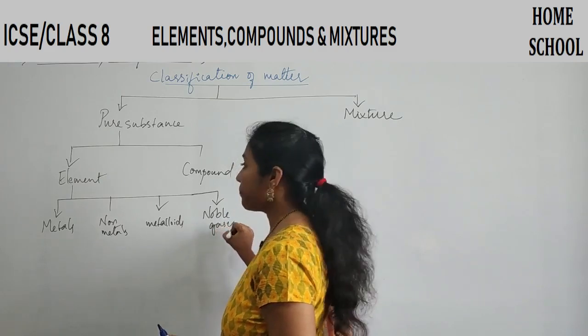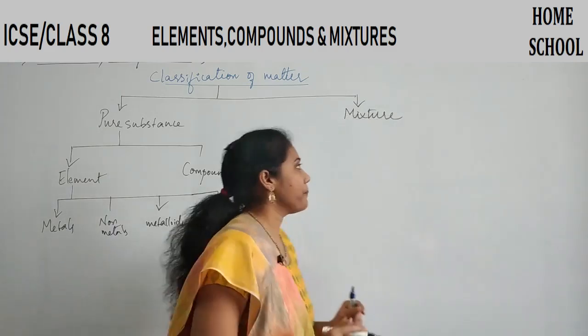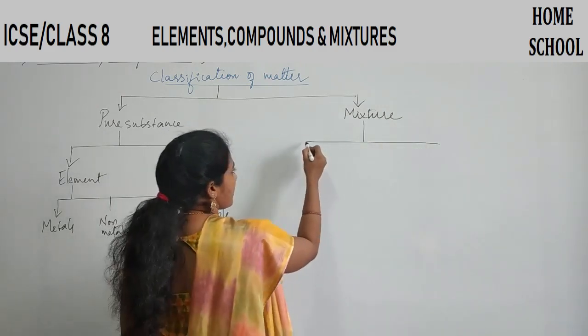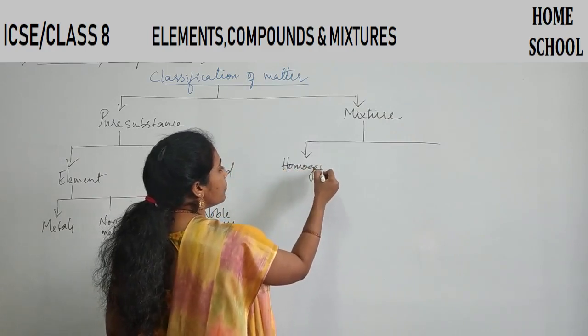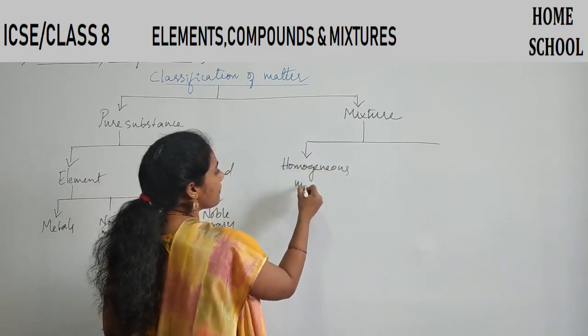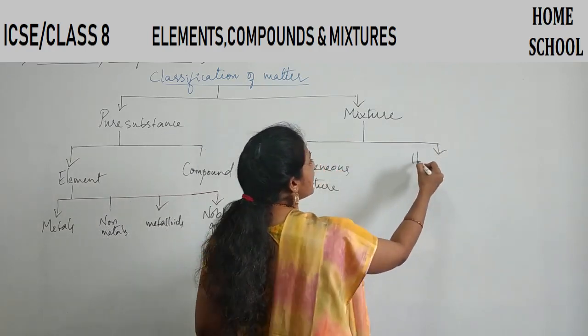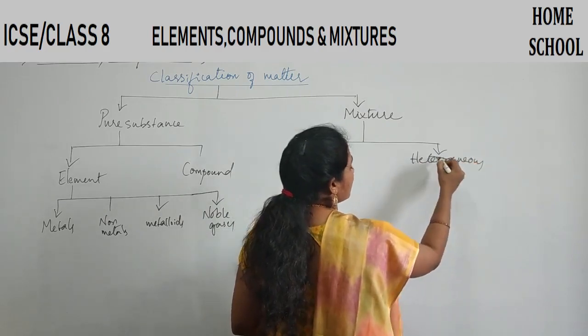Noble gases. Clear, everybody? Fine. And coming to the mixture, mixture is again classified into two types. One is homogeneous mixture. The other type of mixture is heterogeneous mixture. Right?